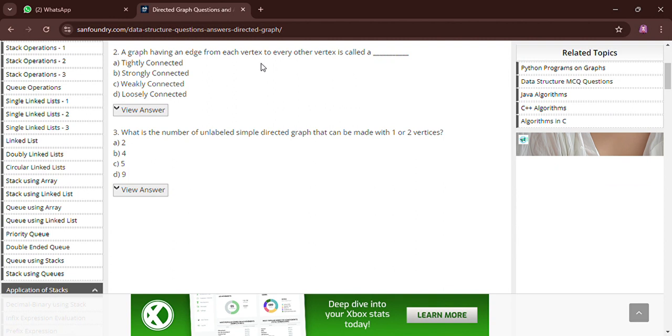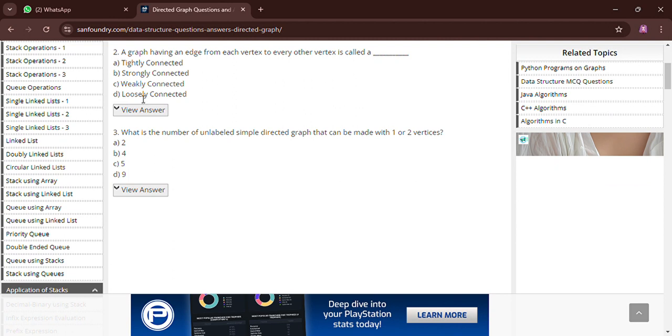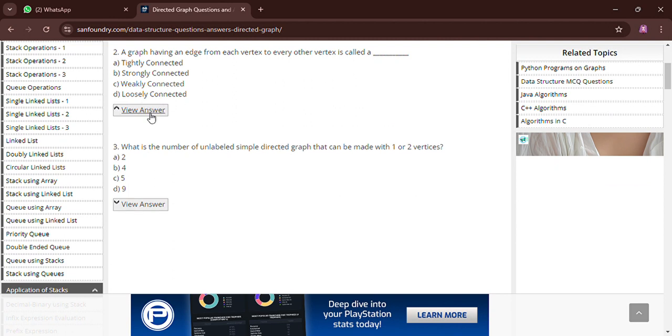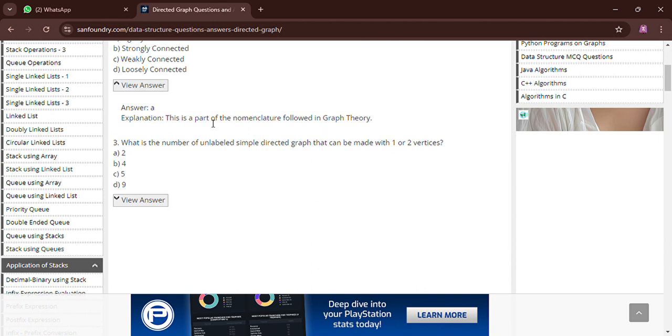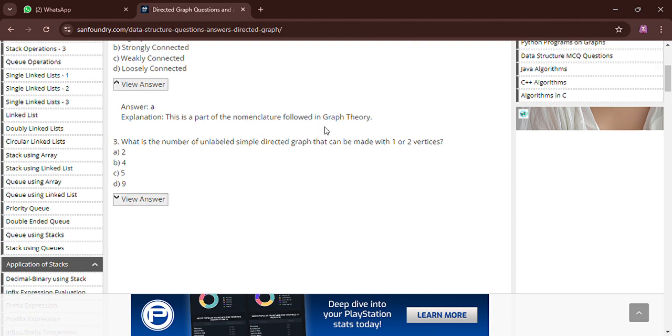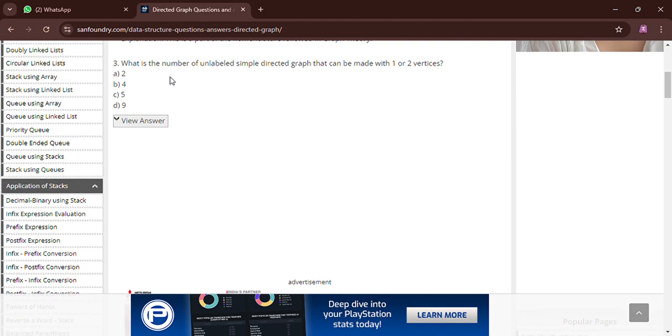A graph having an edge from each vertex to every other vertex is called what? It means one vertex is connected to all the other vertices, so they are tightly coupled. So here we can see the option tightly connected will be the correct answer, and the other options are strongly connected, weakly connected, and loosely connected. The answer will be tightly connected. You can also see the explanation: this is a part of the nomenclature followed in graph theory. So the next question is, what is the number of unlabelled simple directed graphs that can be made with one or two vertices?